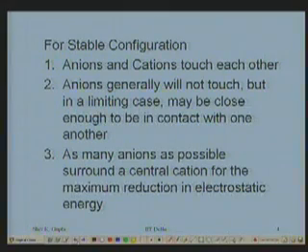So these are the rules on which my stacking of spheres of different sizes is going to be based, so that we start looking at the short range arrangement first and then go over to the long range arrangement.